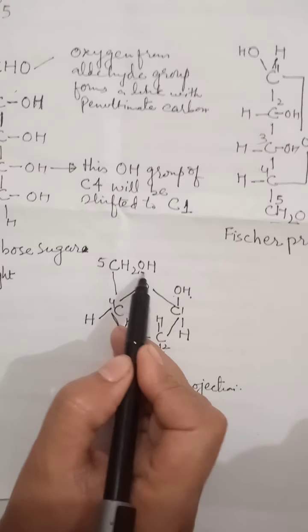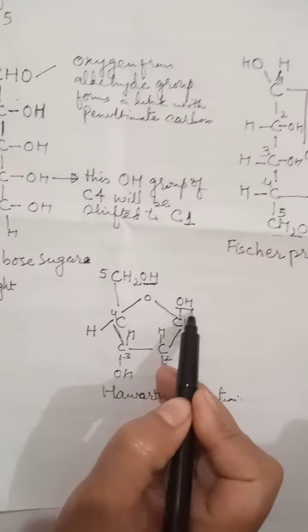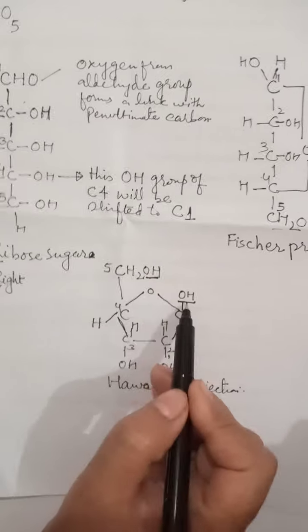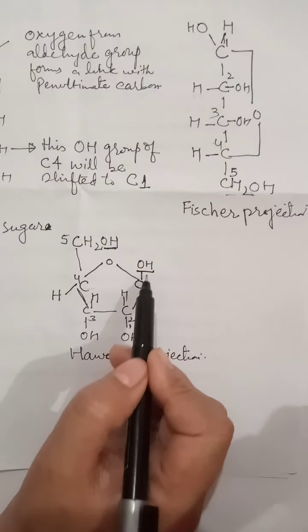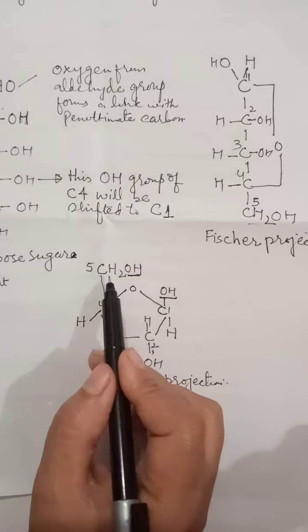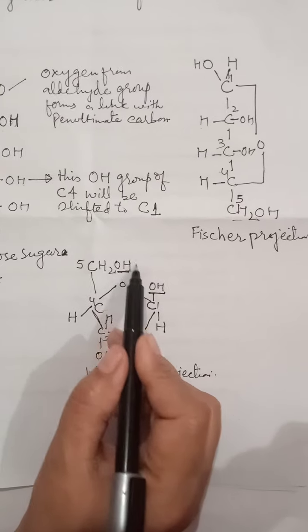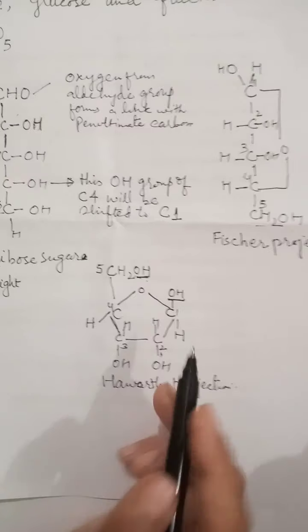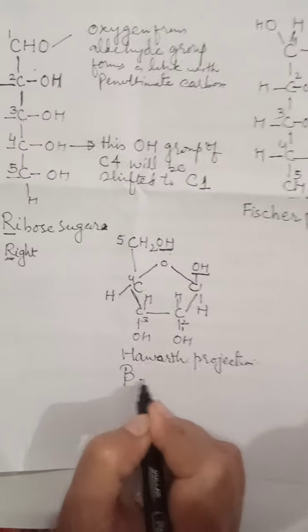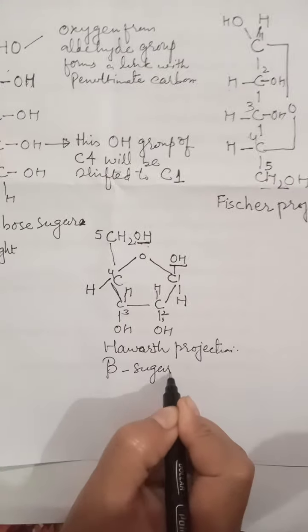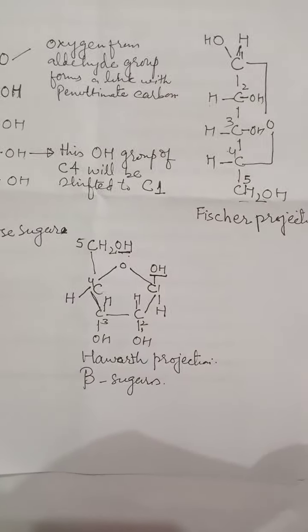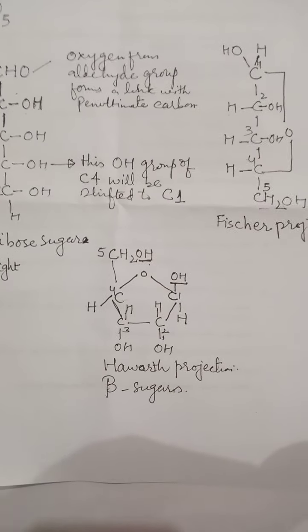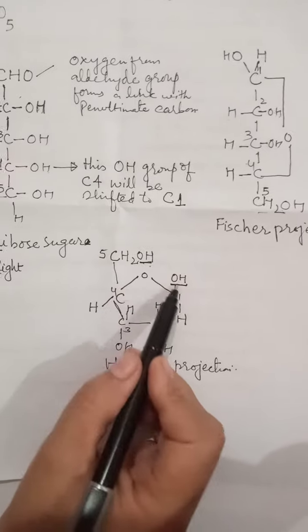Another thing you can see is that with carbon number 1 and carbon number 5, if the hydroxyl groups are present on the same side, like you can see with carbon number 1 it is in upward direction, and with carbon number 5 again the hydroxyl group is in upward direction, such structures are called beta sugars, because you know carbohydrates are also considered as sugars.